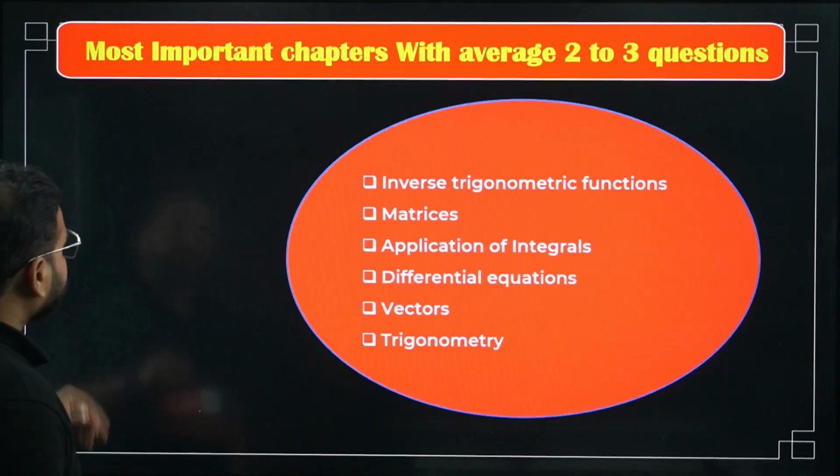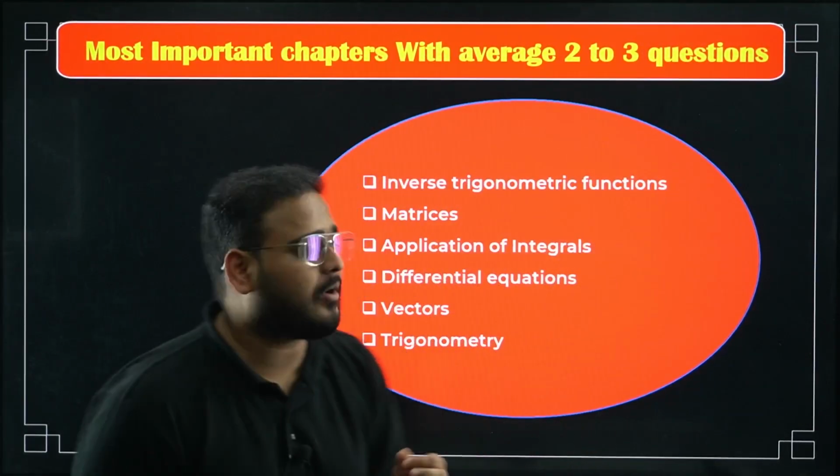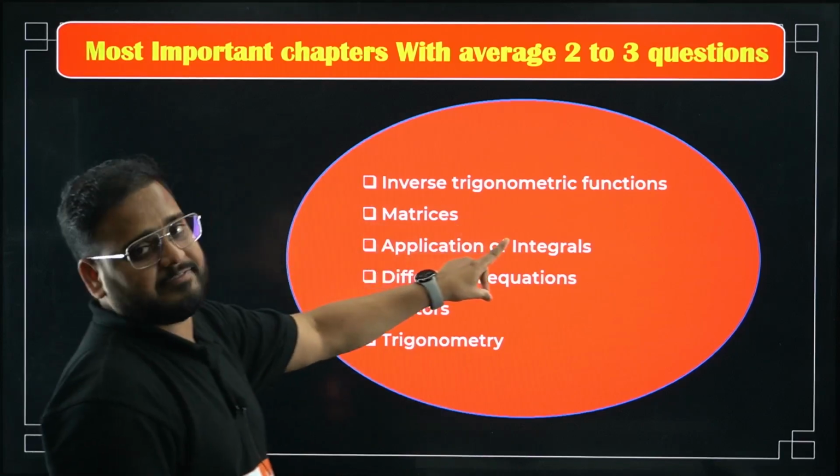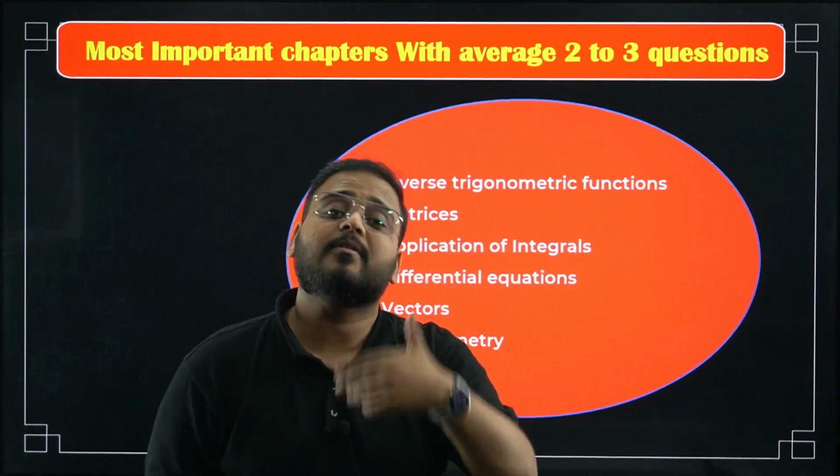Okay. Now moving on. Most important chapters with average of 2 to 3 questions, again 2 to 3 marks from here. Okay, you have bacha ITF. Yes, ITF can be asked directly or can be asked in the help of calculus as well.